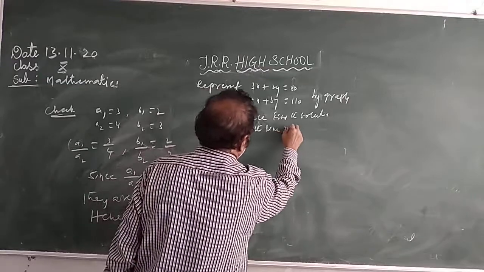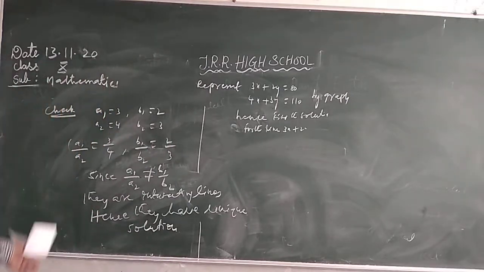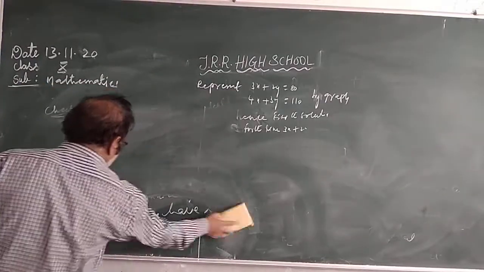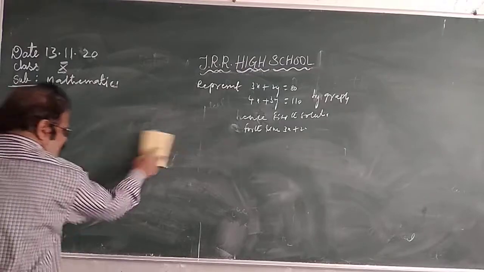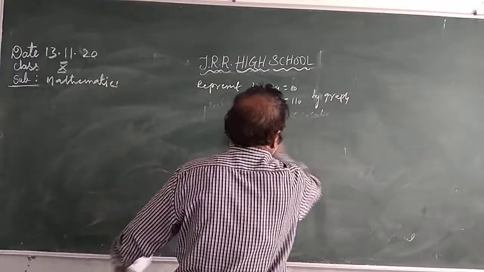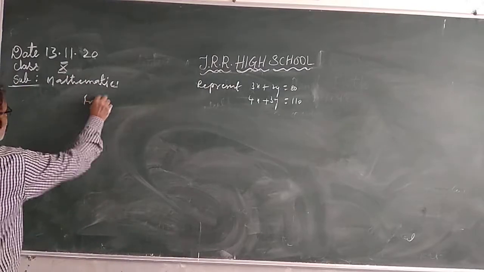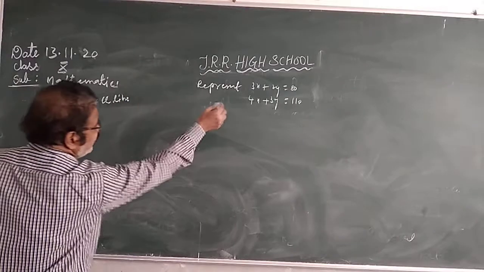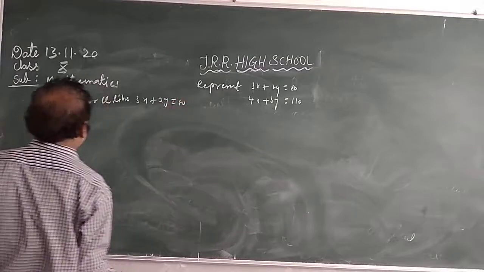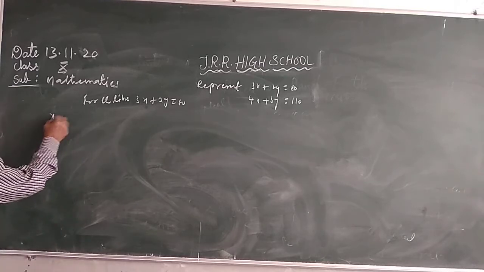For the first linear equation 3x plus 2y equal to 80, take x values.